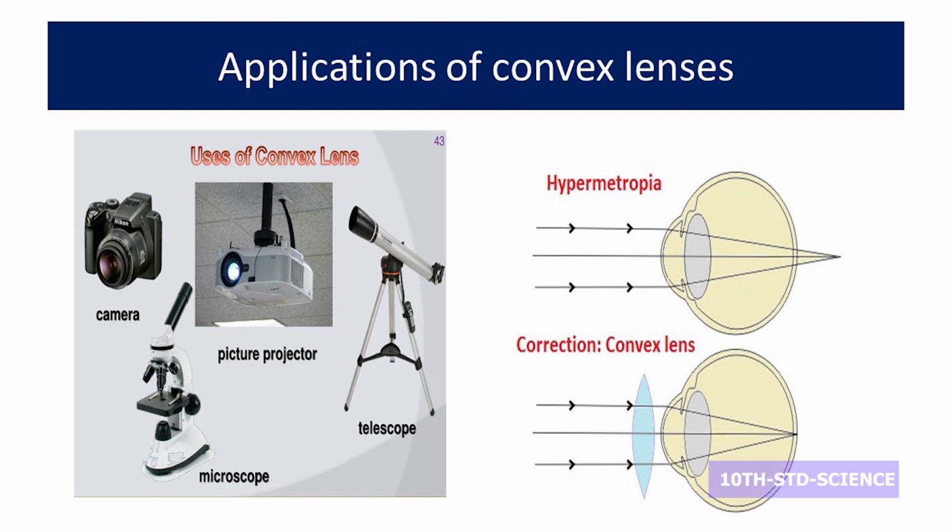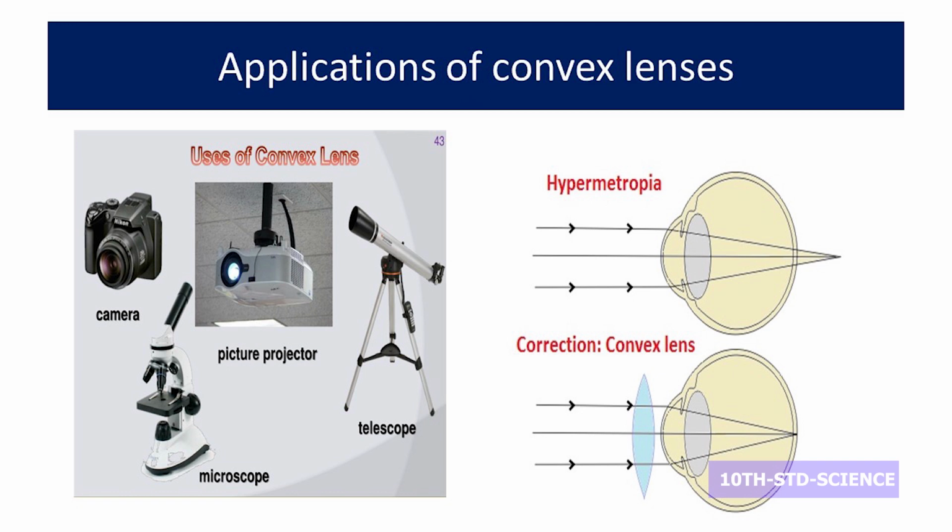Some people can see long distance bus numbers very clearly, but they cannot read a textbook or a notebook. That sort of eye defect is hypermetropia, and it can be corrected using a convex lens. By using a convex lens, you can bring the short distance object correctly into focus on the retina. Then the retina carries the information to the brain, and this is the way the hypermetropia defect is corrected. The human eye can be compared with a camera.